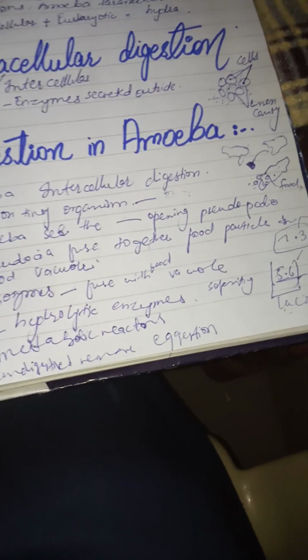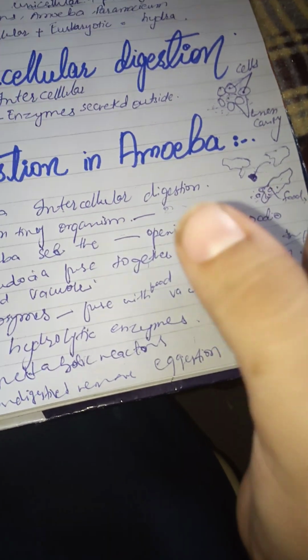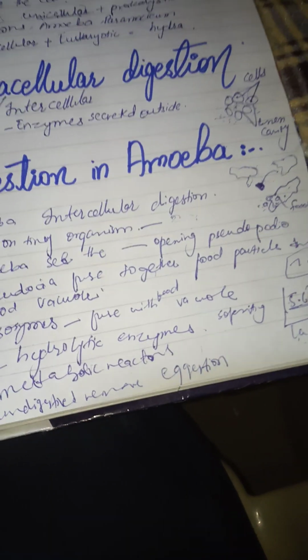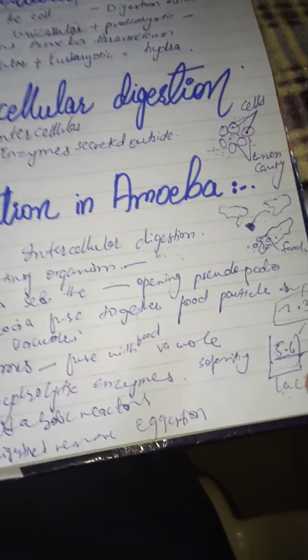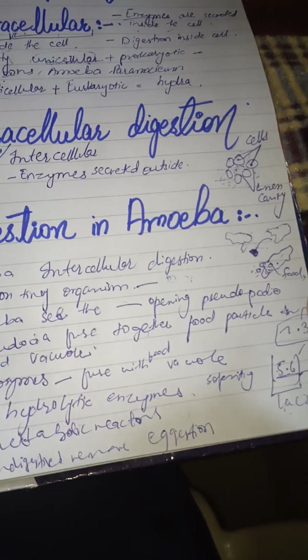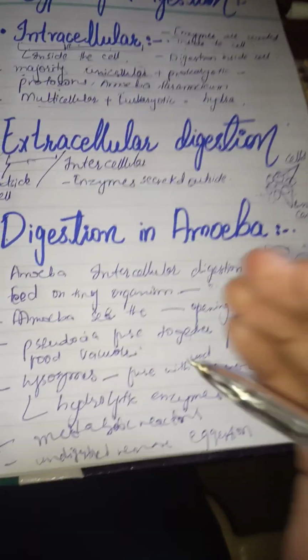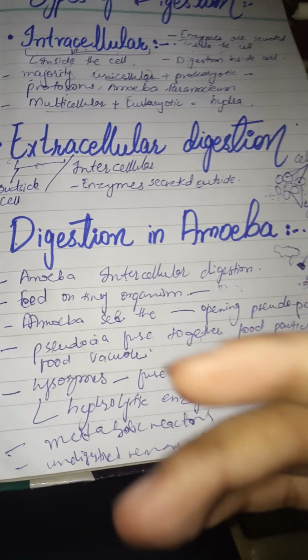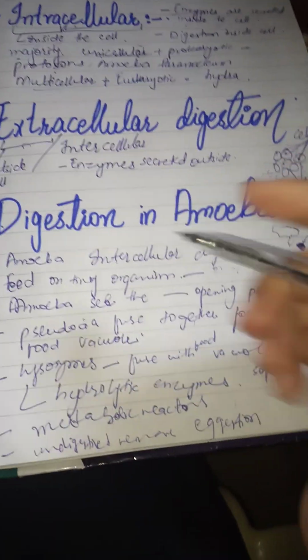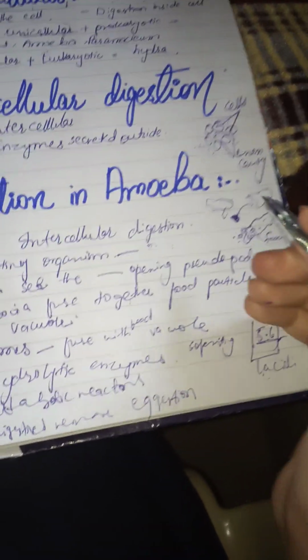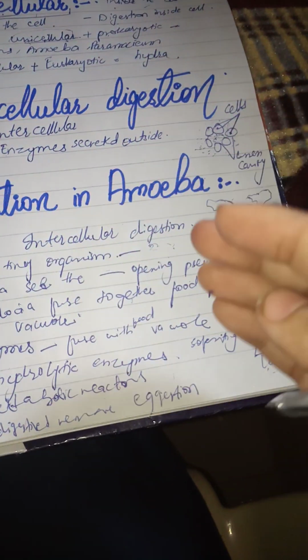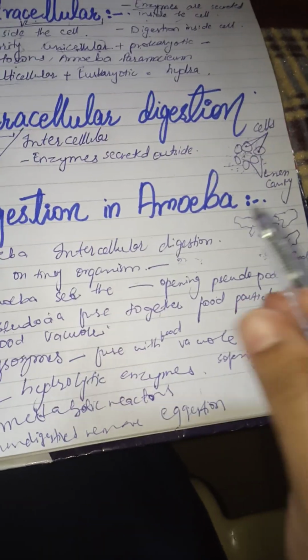Then we have digestion. The digestion process is the breakdown, the food will break down. Then in the third part we have absorption, the absorption of the diffusible particles. The food molecules will be diffusible, which means they can cross the cell membrane. So first was intake, second was breakdown, third was uptake of the diffusible food particles.